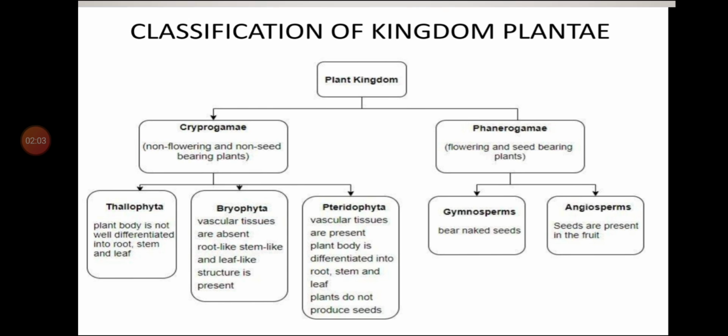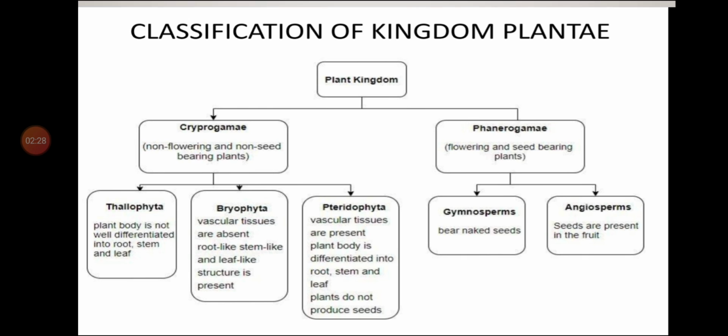We can say that phanerogams are flowering and seed-bearing plants. Cryptogams are further subdivided into thallophytes, bryophytes, and pteridophytes, and phanerogams are further subdivided into gymnosperms and angiosperms.